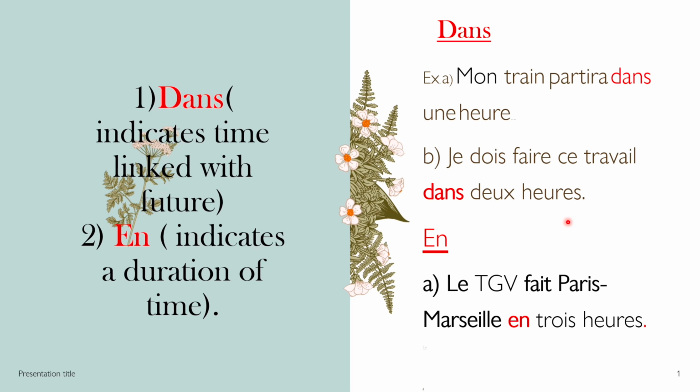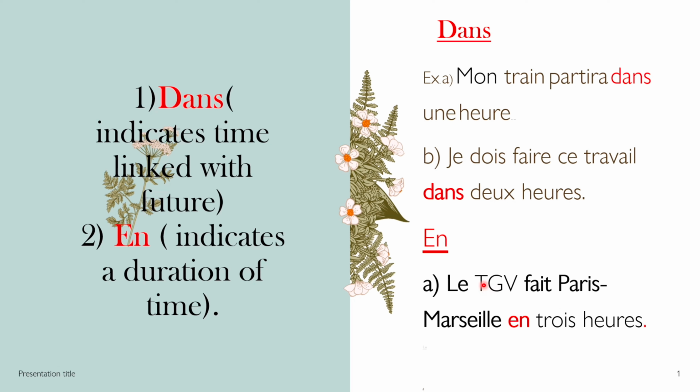Again, this time of 2 hours is linked with the future. That means I haven't started my work yet, but I have to complete my work in the coming 2 hours. So again the time is linked with the future. That's why we have used dans here.